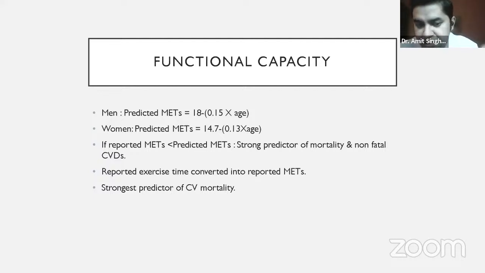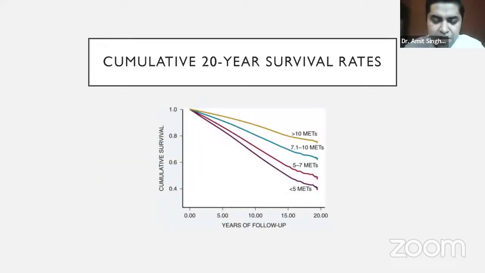So it's not the ECG, but rather the functional capacity and the symptom which are the strongest or better predictors of cardiovascular mortality. What I want to reiterate again and again is that we have to give equal weightage to ECG as well as other variables. In studies, it was found that patients with less functional capacity, such as less than 5 minutes, as we can see in this graph, had the lowest survival rates during 20 years of follow-up, like only 40% could survive.